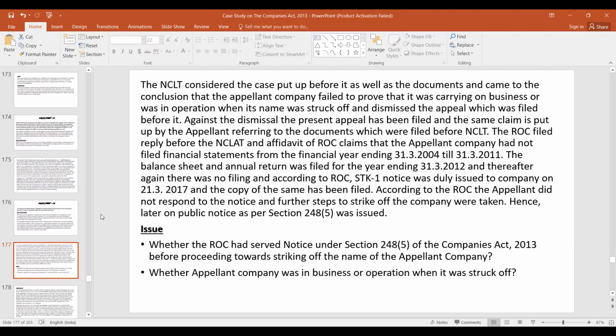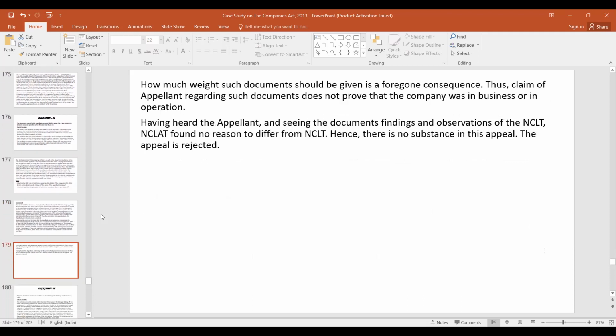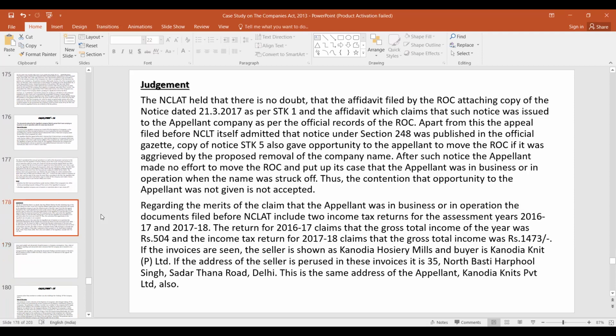Then they were required to show the documents, but they could not produce any documents. They were required to show the return. They hardly showed 1 or 2 invoices, with the address of the seller and purchaser being the same. So NCLT found no reason to differ from NCLT as there is no substance in this appeal and the appeal is rejected.